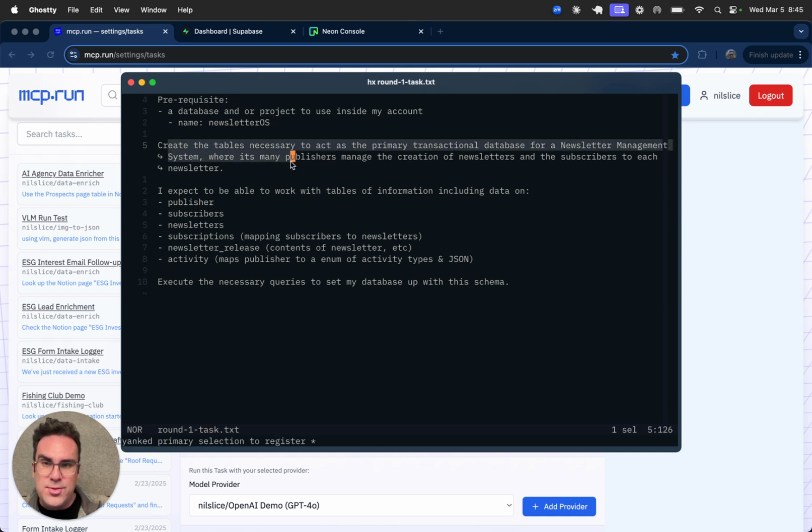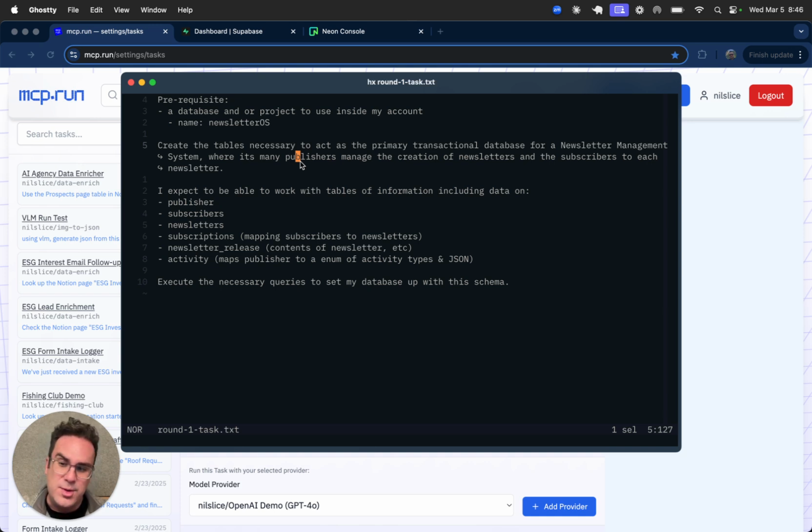And then I want you to create the tables necessary to act as the primary transactional database for this newsletter management system. Publishers can manage the creation of newsletters and the subscribers of each newsletter. And then I expect to be able to work with these tables: the publisher, subscribers, newsletters, subscriptions that map subscribers to newsletters, newsletter releases that are the contents of the newsletters, and the activity, just things that happen. A publisher maybe creates a new subscriber, a newsletter, etc. And I'm telling it to execute the necessary queries to set up the database with this schema.